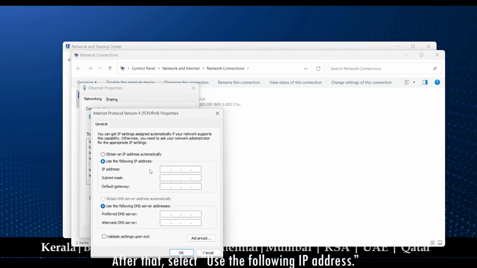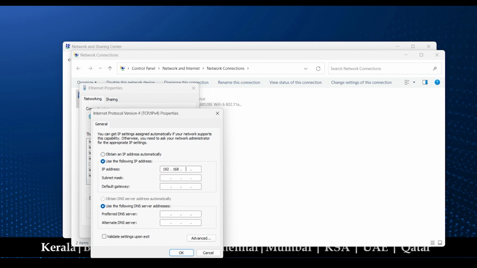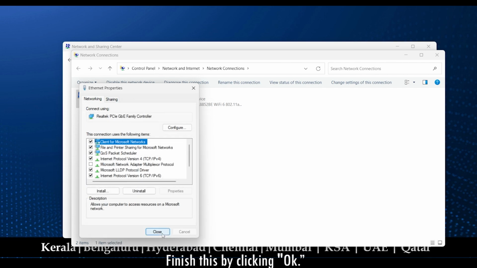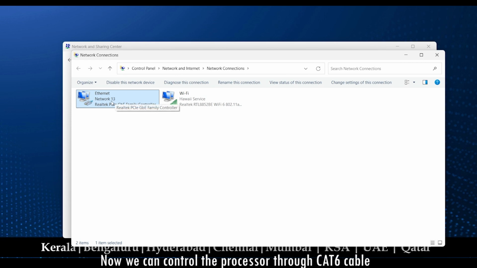After that, select use the following IP address. Then enter the IP address in the likely format shown on the screen. In this, the default gateway is the IP address shown in the display of the processor. Finish this by clicking OK. When we click OK, the network will automatically detect it. Now we can control the processor through CAT6 cable.